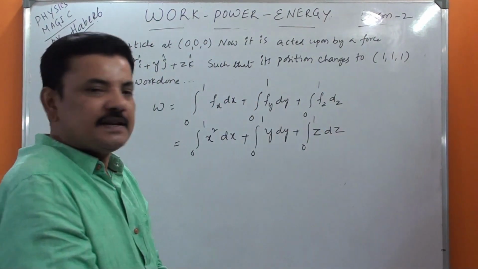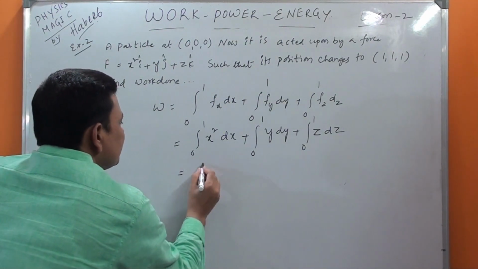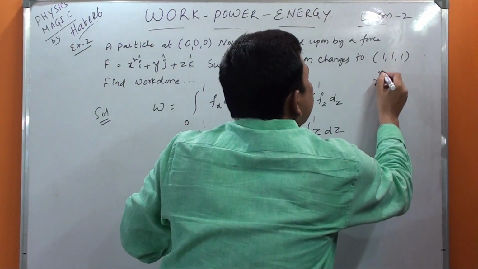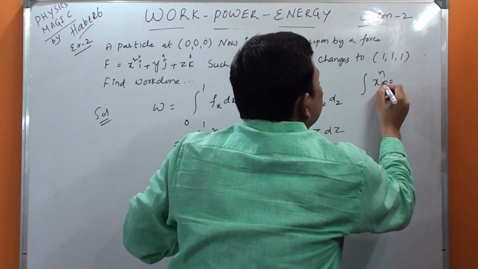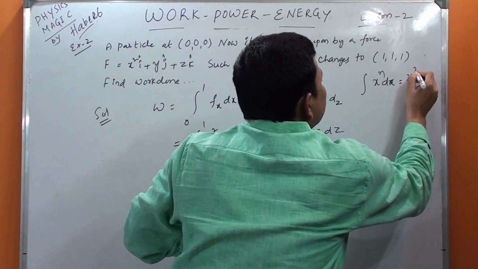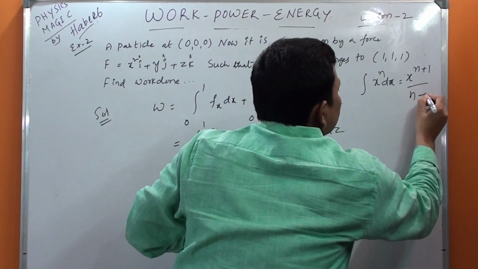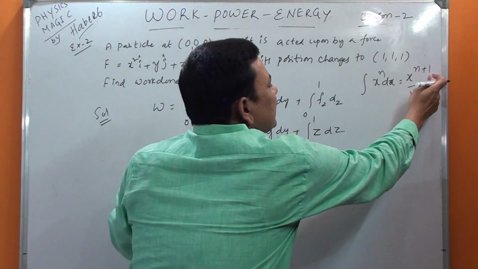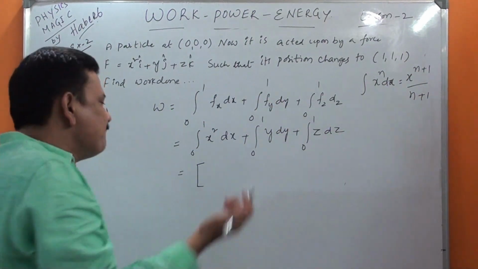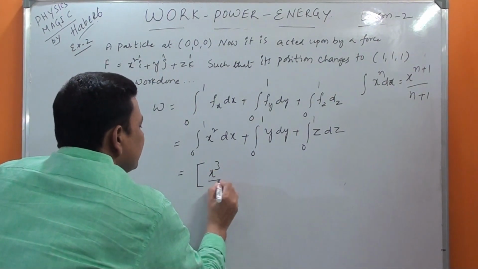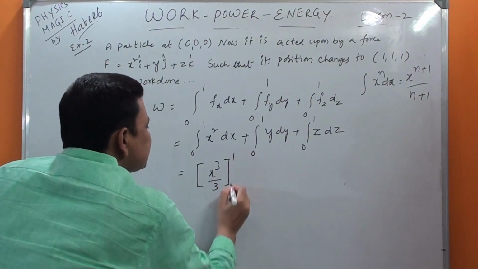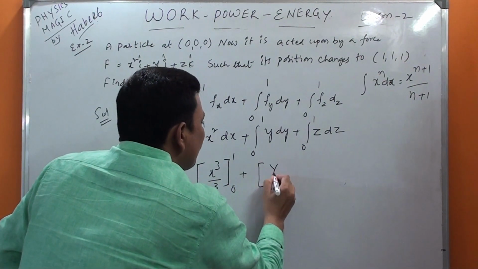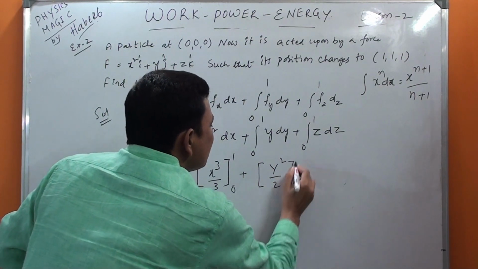How simple it is. Now x square, you know well what we have to do. Integral x^n dx is x^(n+1) by n+1. So power is 2, then 2+1 by 2+1, so x cube by 3, with limits 1 and 0. Then plus y square by 2 with limits 1 and 0.